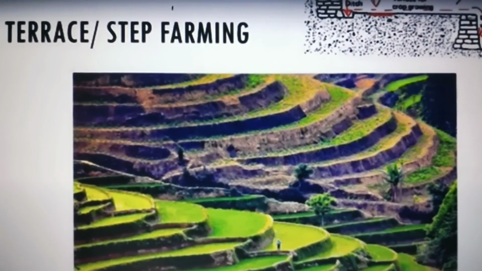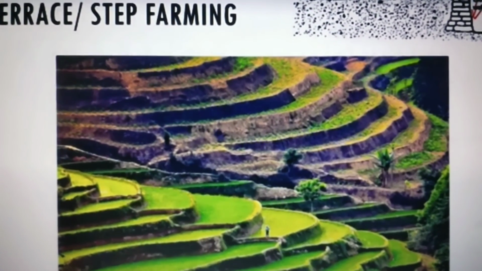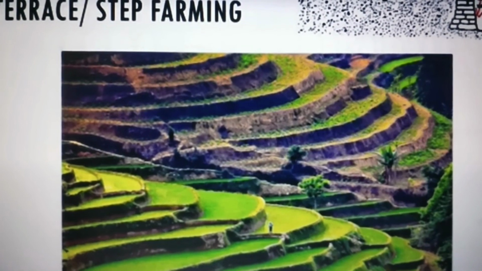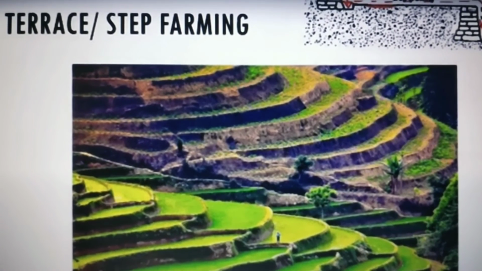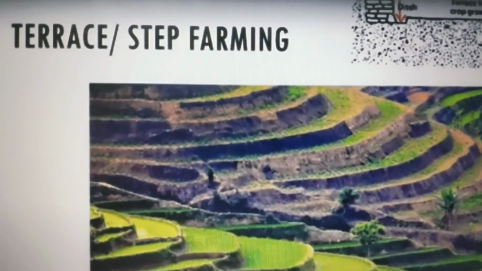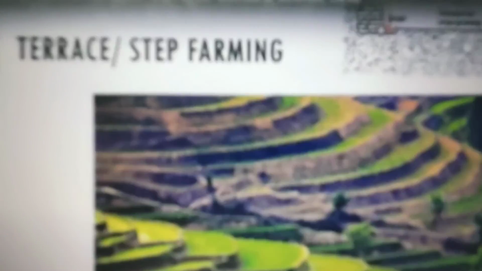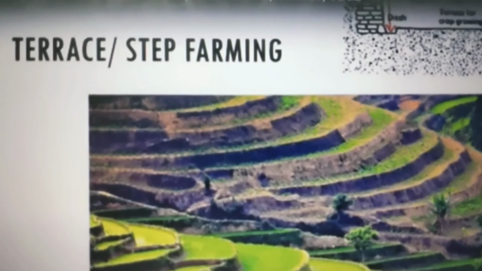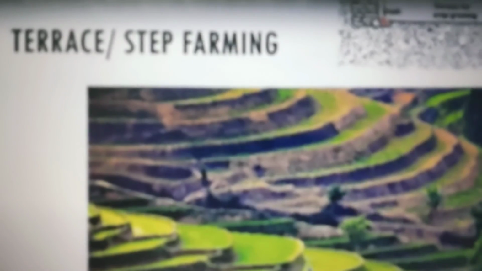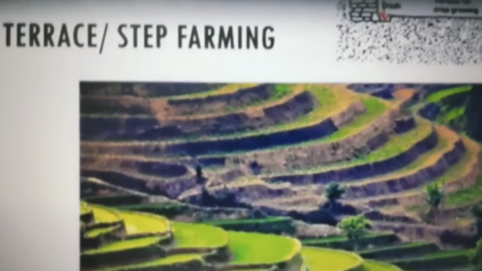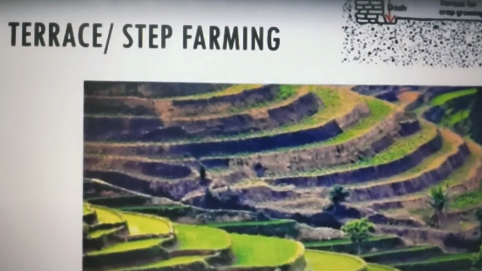Next method to conserve soil is terrace farming, or you can say step farming. What happens in step farming? You can see clearly in the picture that steps are being cut on the slopes. To reduce the soil erosion, farming in hilly areas is done by cutting steps into the slopes. You can see clearly in the picture how the slopes are being cut into steps, which reduces the speed